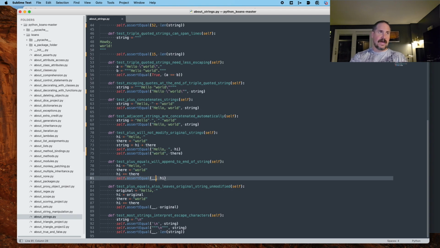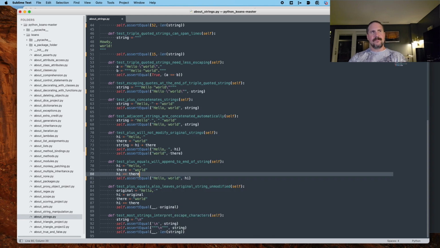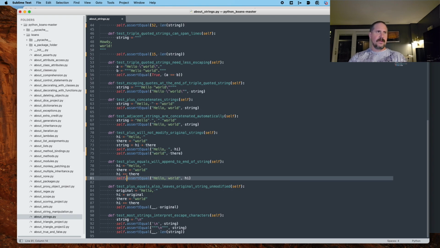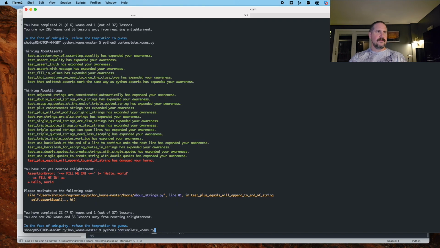So instead of hi just equaling hello like it does here on line 78, I think it's now a different value, hello world, because of the append operator. I think you might call it that. Let's confirm. Sweet, on to line 88.